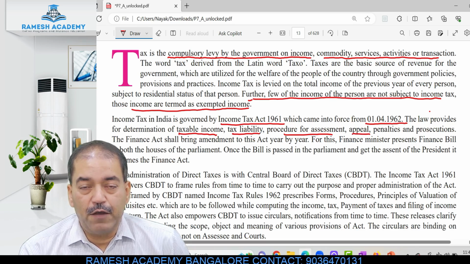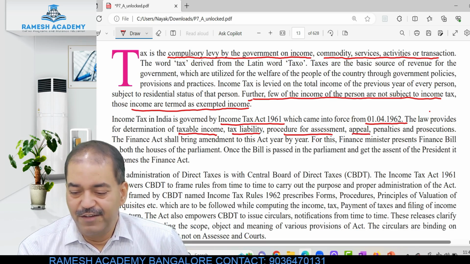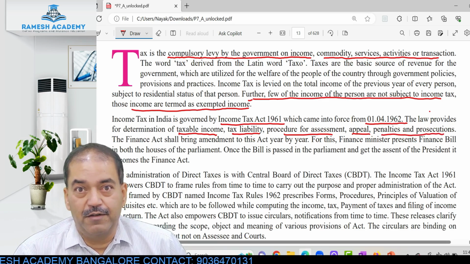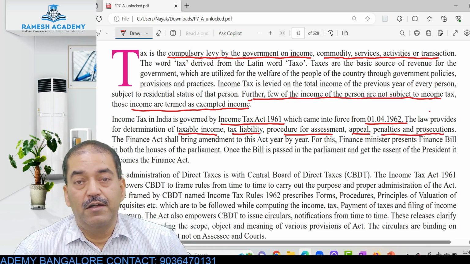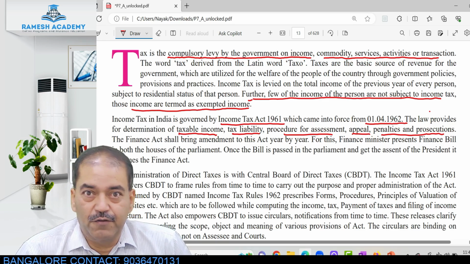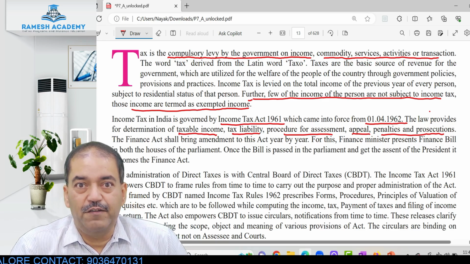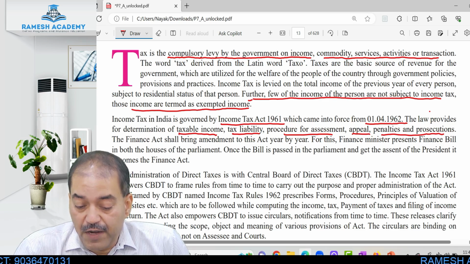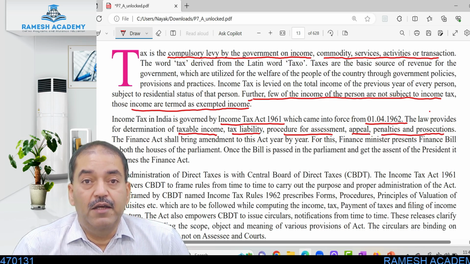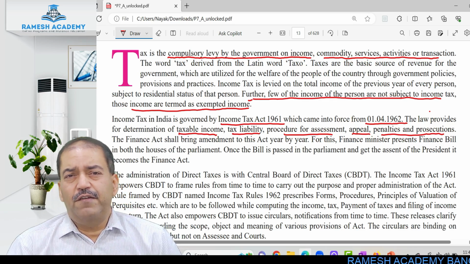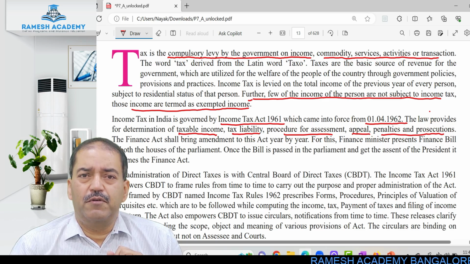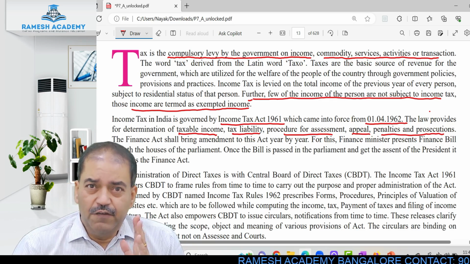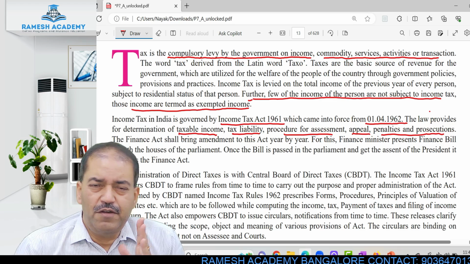You can appeal for that. If you don't pay the tax on time, the government can charge you penalties. So penalties are there, prosecutions are there. If you don't file the income tax returns on the due date, if you file it late or if you don't file it, the government has the right to charge penalties. So where is this coming from? From the Income Tax Act of 1961, right? So how is this done? The Finance Act shall bring amendments to this act year by year. Since it is the 1961 Act that we are talking about, and now we are in 2024, it was 50-60 years back.